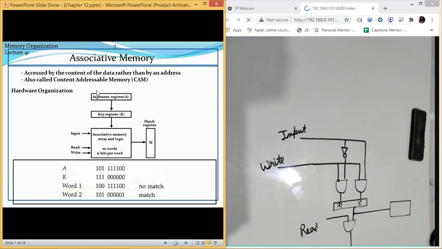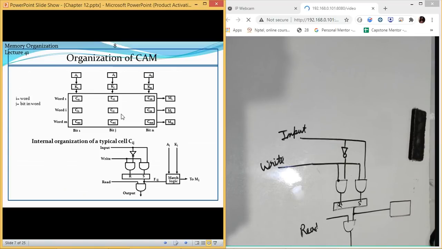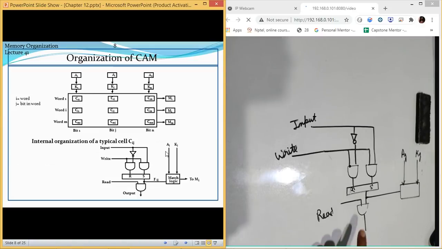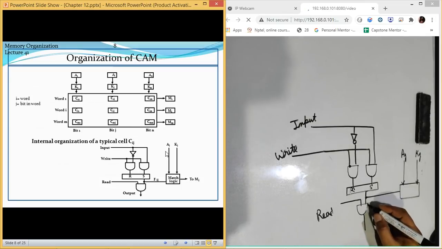This is an argument register and key register. So this circuit is related to a single bit, like this place. So AJ and KJ are the matching logics. One is representing A, one is representing K. So this is what we have. Now if one bit is not matching, like this is for a single bit, if there are 8 bits in a register, in a row or in one word, and one bit is not matching, then the resultant will be no match, because out of 8, one is not matching. But there are certain conditions for it. We will discuss that condition as well.